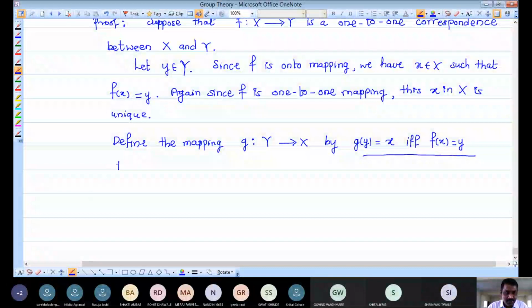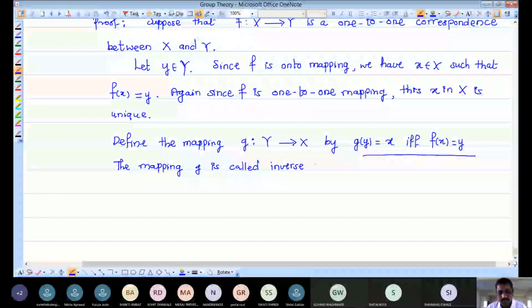The mapping small g is called, or you can directly write, G is the inverse of F.